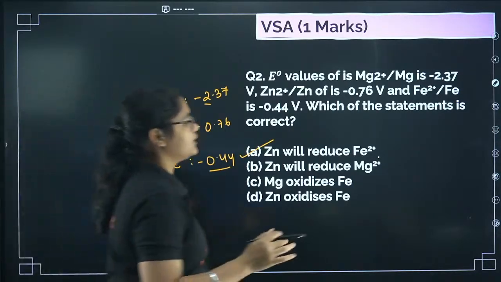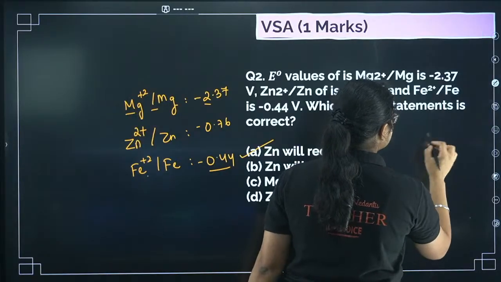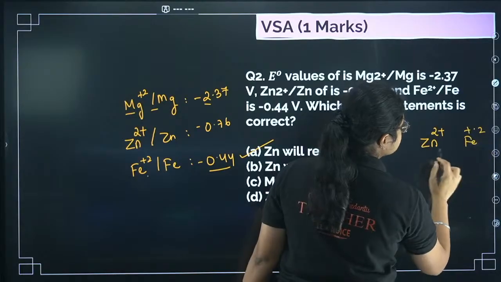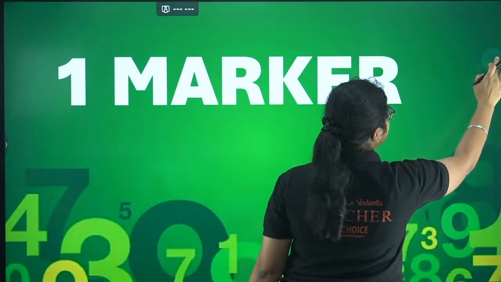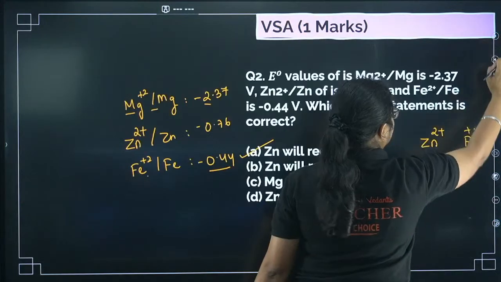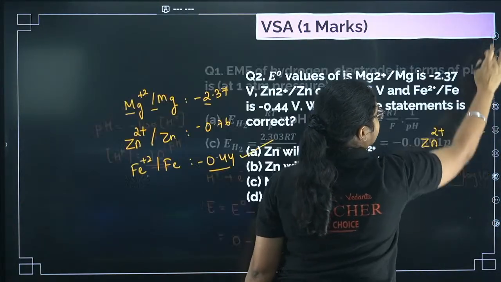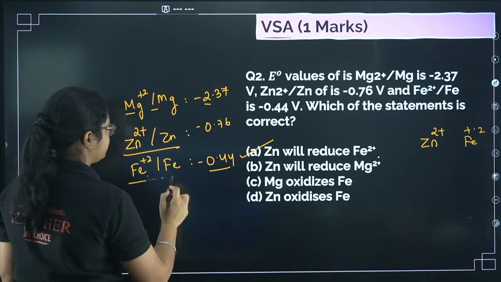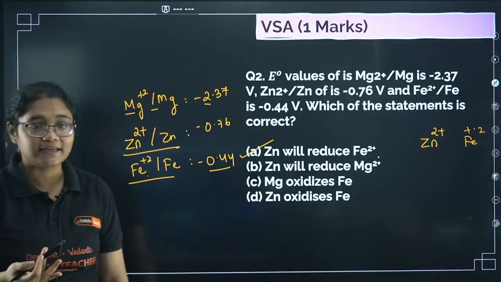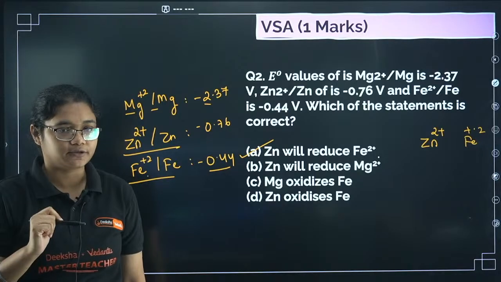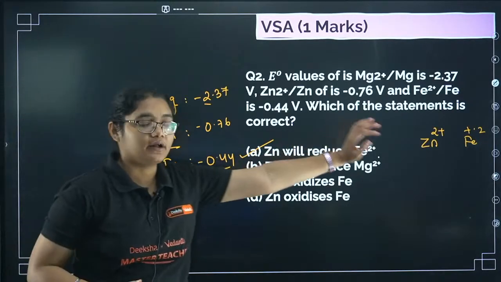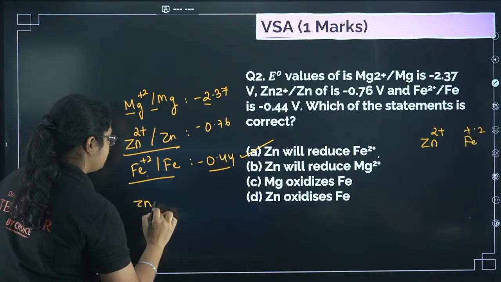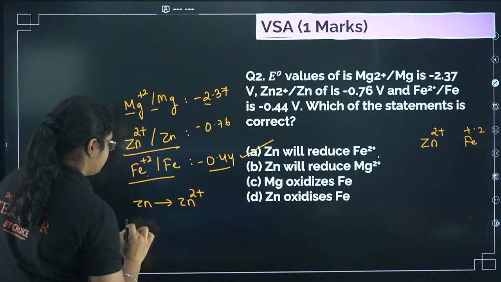The first is Zn and Fe. Suppose in one container you keep Zn2+ and you have Fe2+. Now if you observe, Fe2+ reduction potential is higher than Zn2+, that means Fe2+ will undergo reduction. If Fe2+ is undergoing reduction, then the other one, Zn, has to undergo oxidation. So Zn will undergo oxidation and Fe will undergo reduction.